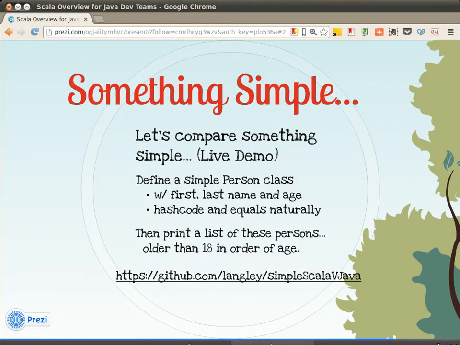Alright, let's dive in to our first live demo. And what we're going to do is compare a very simple application. The application defines a simple person class with a first name, last name, and age, and of course, because we want to put it in collections, a hash code and equals. And the goal of the application is to print a list of these people, these persons, who are older than 18, and print their first names sorted. Very simple application. I've put this code up in GitHub so that you can grab it yourself and play with it.